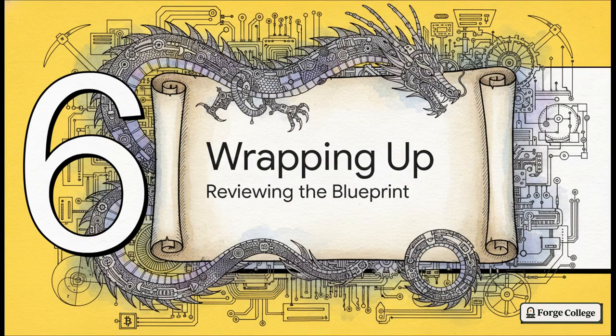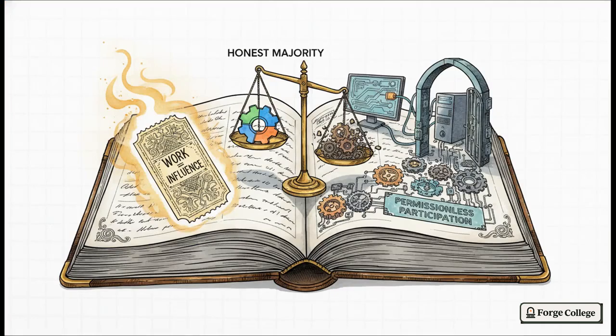All right, Section 6, wrapping up. Let's review this blueprint and bring it all together. So, what should you really take away from all of this? Well, we've seen exactly how computational work essentially buys network influence through this genius weighted lottery, which completely bypasses the need for vulnerable, easily faked identities. We've learned exactly why network security strictly requires an honest majority of hashing power just to maintain the true timeline of events. And we've explored how the system's design makes some very deliberate trade-offs, willingly sacrificing pure speed and immediate finality just to guarantee true permissionless decentralization where absolutely anyone can participate.